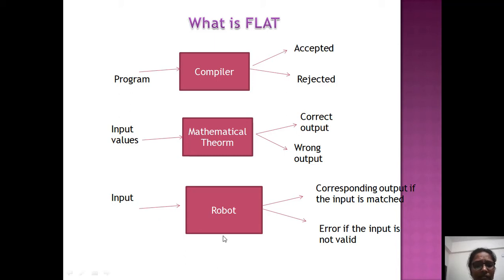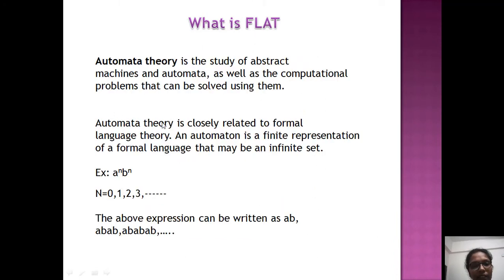So for this type of applications also, we can use this automata. These are the different areas or applications where we can use automata theory. Now according to these, we will provide a proper definition for automata theory. This is a fixed definition: it is the study of abstract machines and automata. At the same time, it is also used to solve computational problems or mathematical theorems.